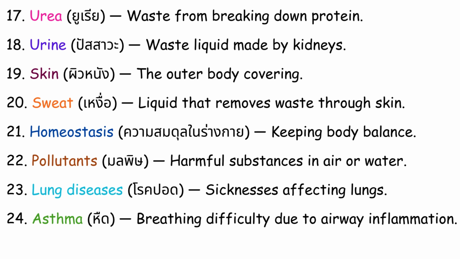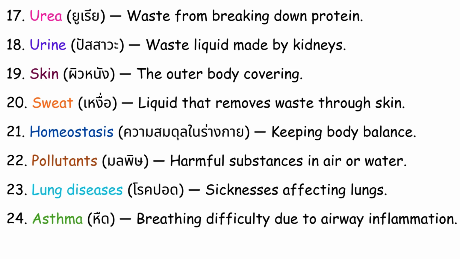17. Urea. Waste from breaking down protein. 18. Urine. Waste liquid made by kidneys. 19. Skin. The outer body covering. 20. Sweat. Liquid that removes waste through skin. 21. Homeostasis. Keeping body balance. 22. Pollutants. Harmful substances in air or water.